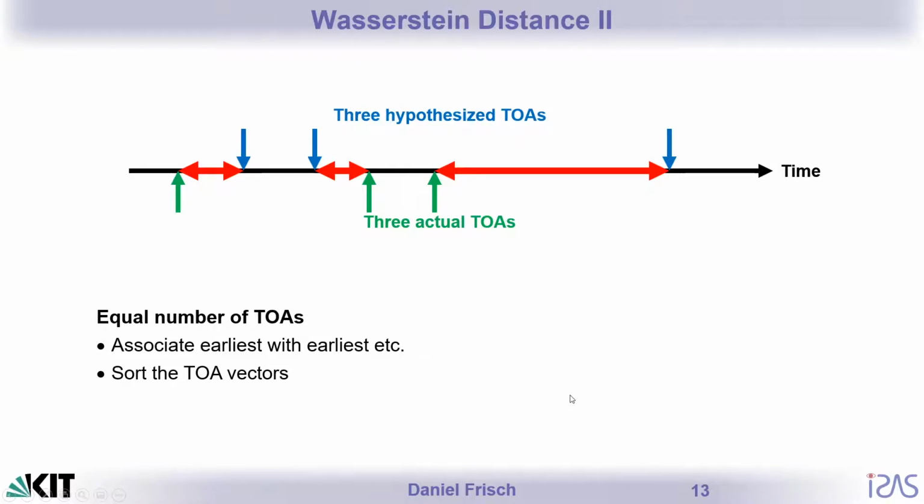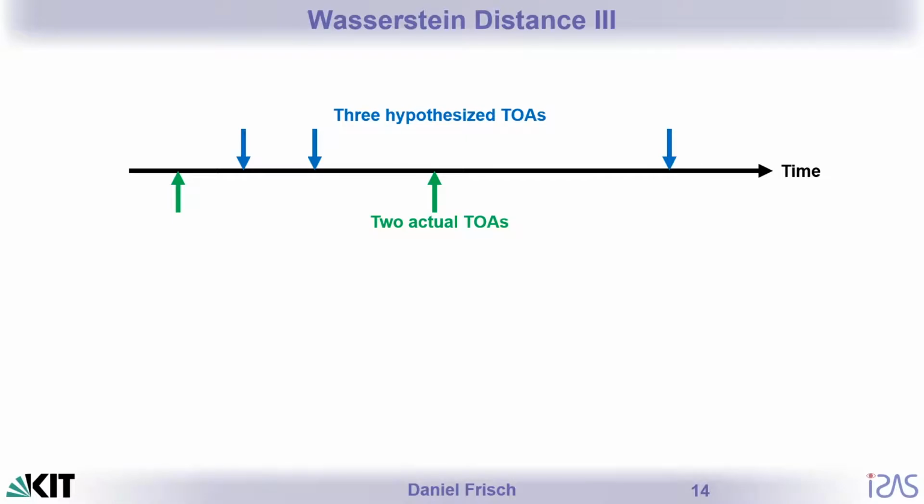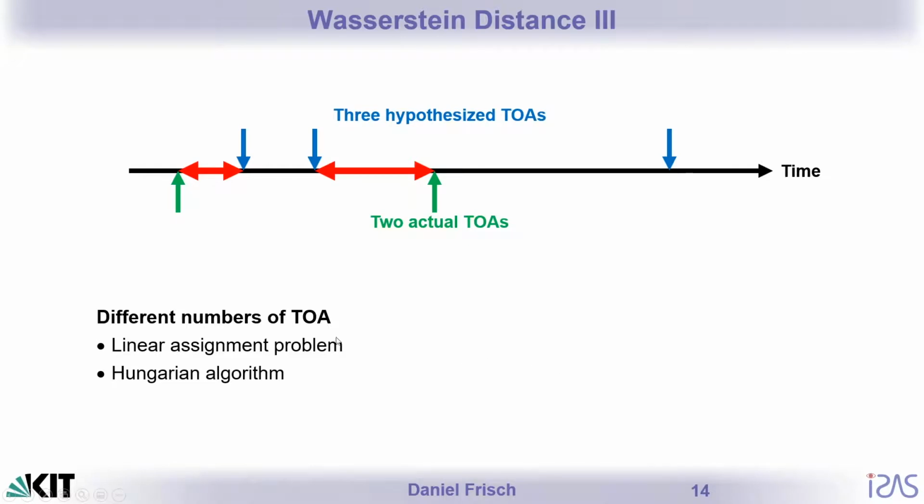The only case where it's getting more elaborate is when we have different numbers of times of arrival, and they are not just one, but more than one and different. Then we have to solve the linear assignment problem, for example with the Hungarian algorithm, to come up with the Wasserstein distance.